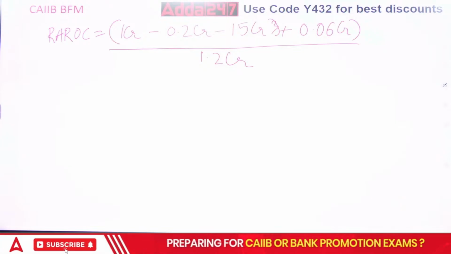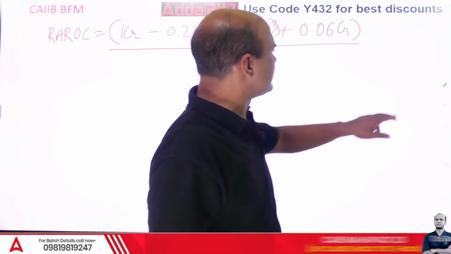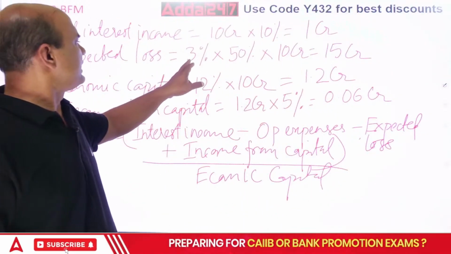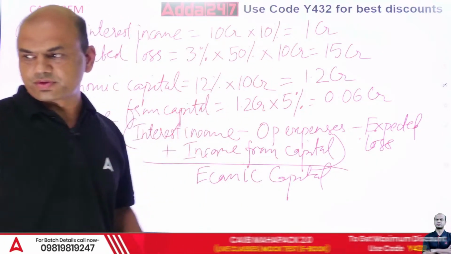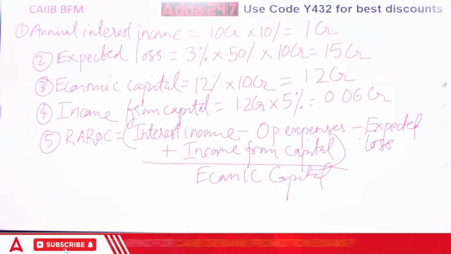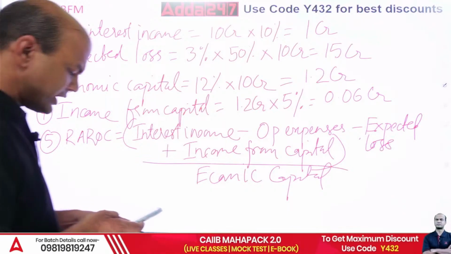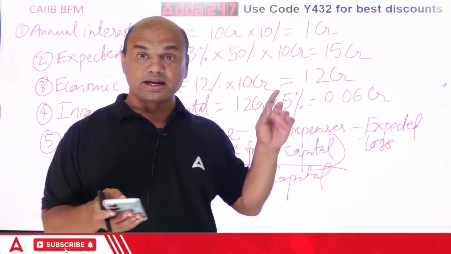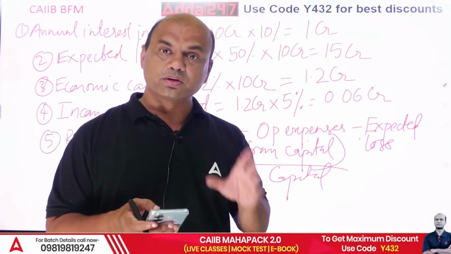60 lakhs and 60 lakhs. Some error. This 15 CR is a big error. Let me check this, because this is very important. 3% into this figure is wrong. So what is the figure for this? Let's do this. It's very important that we do it on the calci. Always remember, we should do it on the calci. See, I did this manually and immediately everything went wrong. Do it on the calci always.